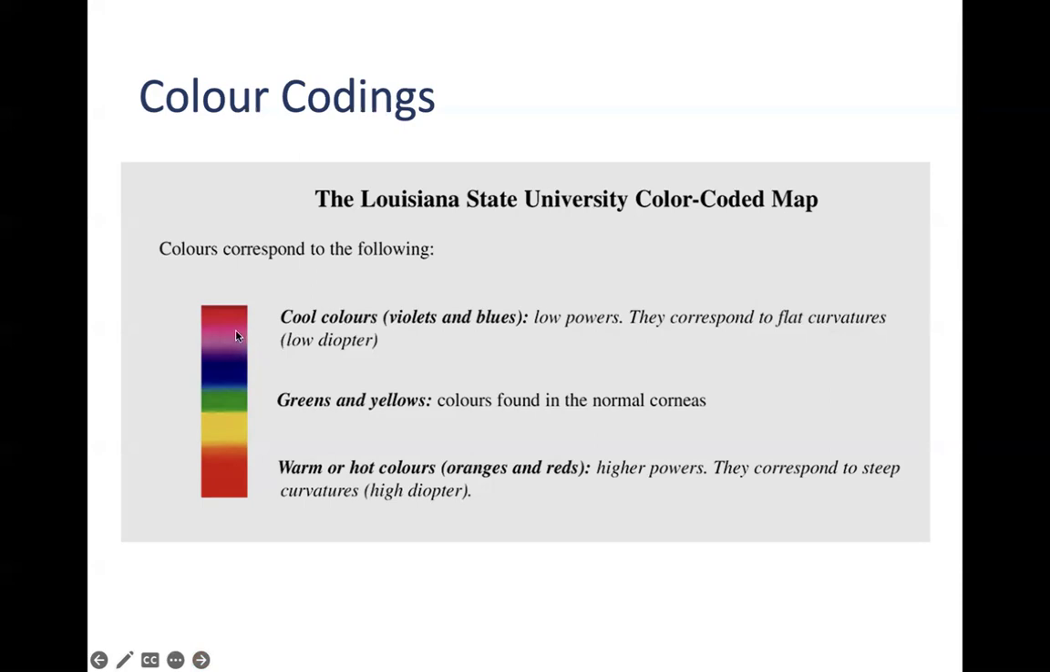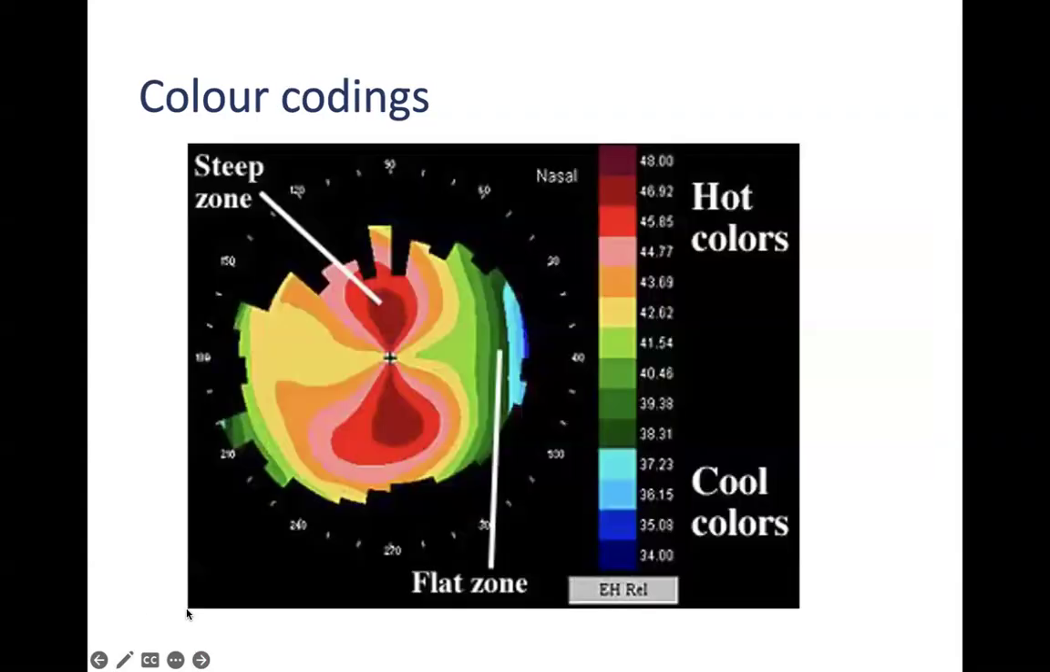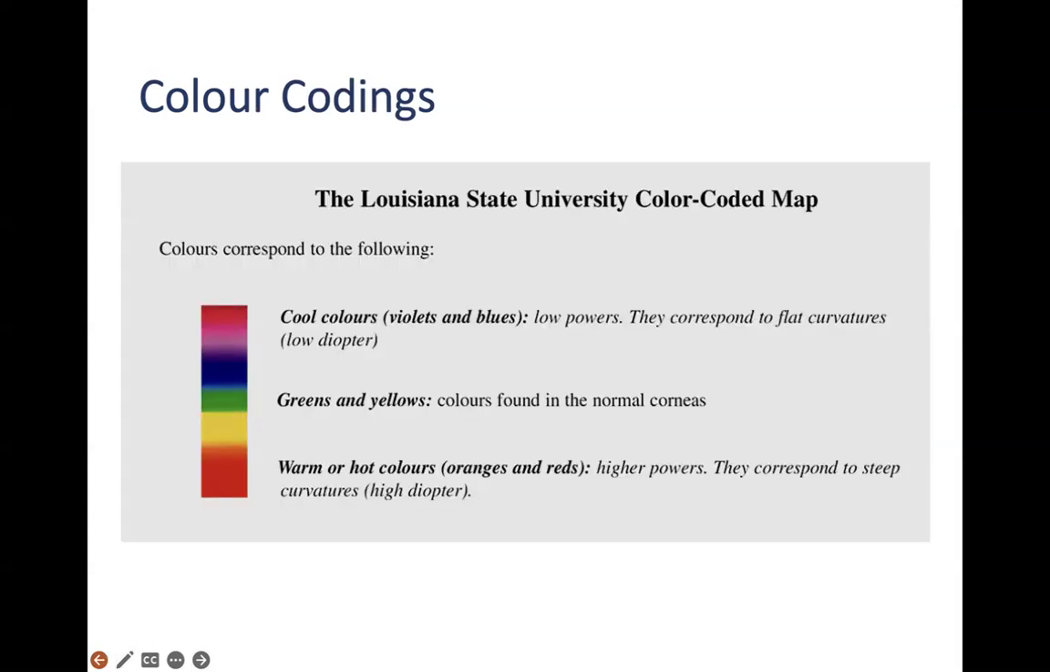The red and the orange, these are the warm colors, and they represent high powers or steep curvatures or high dioptric values. That is, K 48, 50 will have these red colors. Now the cool colors, the blue and the violets, they represent the low powers, that is the flat corneal curvature or low dioptric power. And lastly, the greens and the yellows, they represent the values of the normal cornea, such as around 41, 42 dioptric power.